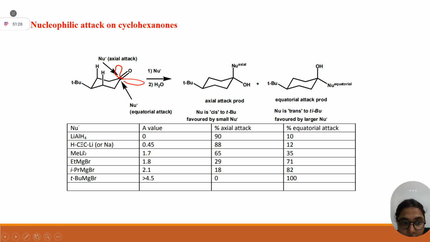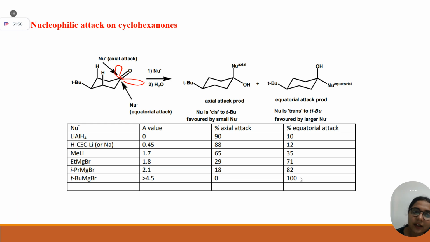But as your nucleophile size is increasing, sterics-wise, in the tertiary butyl case, see, equatorial attack becomes 100%. Why? Because the incoming nucleophile does not want to face the 1,3-diaxial interaction. Yes or no? Understood? Very good.